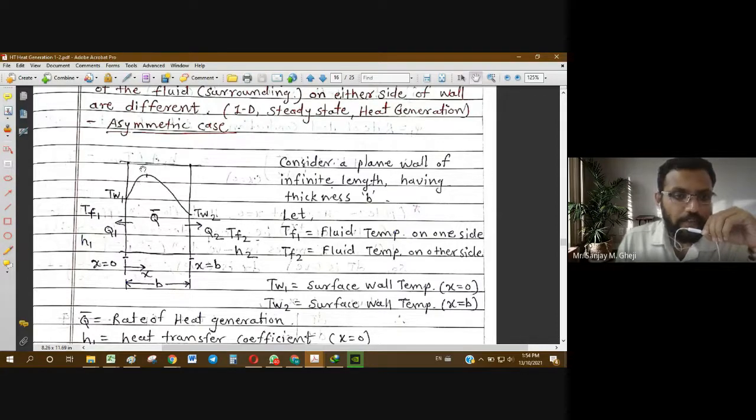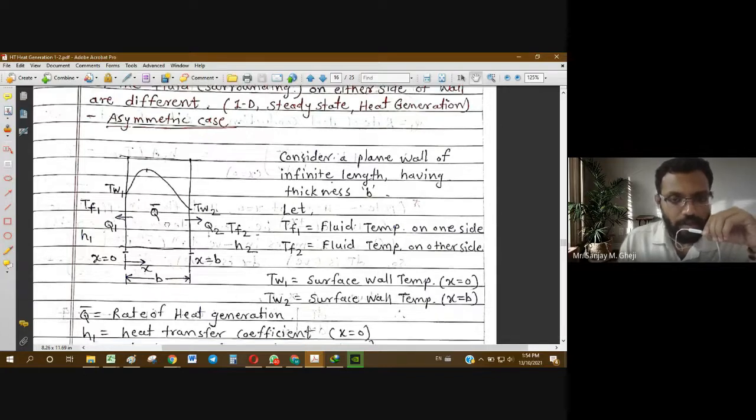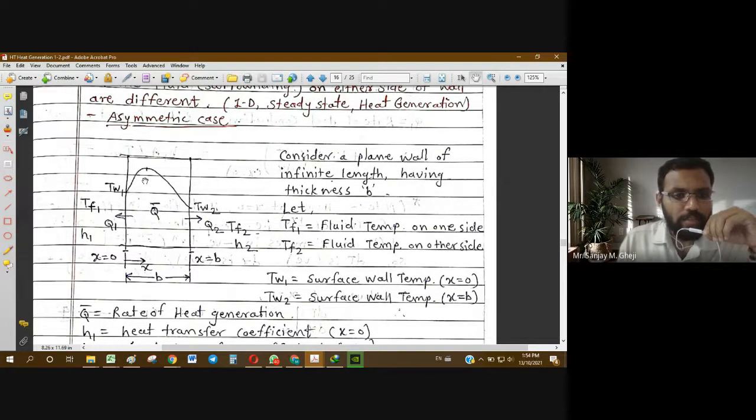In the same way, we are going to have different wall temperatures, TW1 at this face and TW2 at this face. Again, TW1 and TW2 values will depend on TF1 and TF2, and again their relation is not known. TW1 may be greater than TW2 or it may be less than TW2. But for the time being, we are assuming some general form of temperature profile and heat distribution.